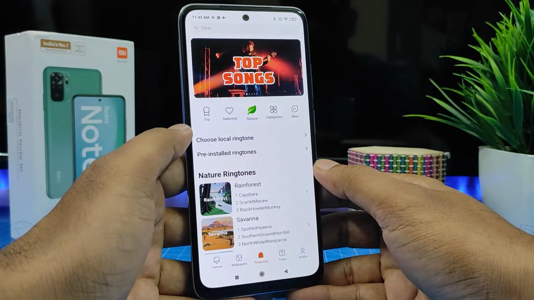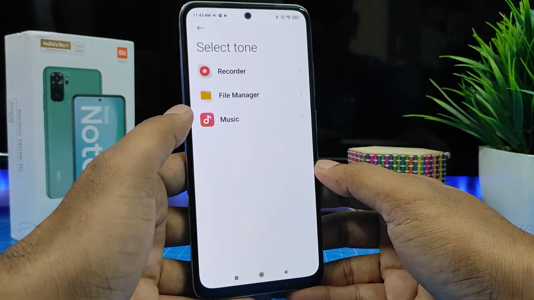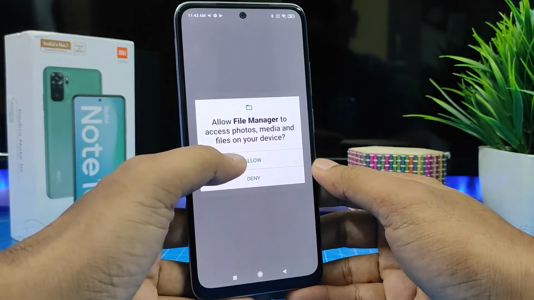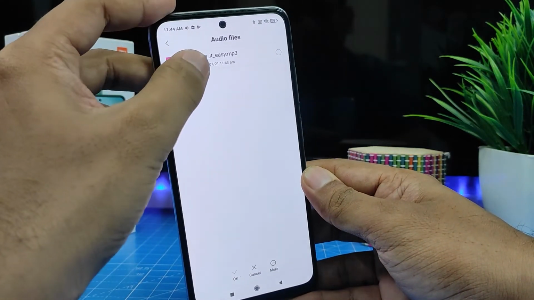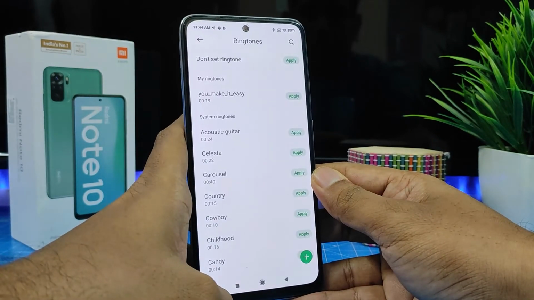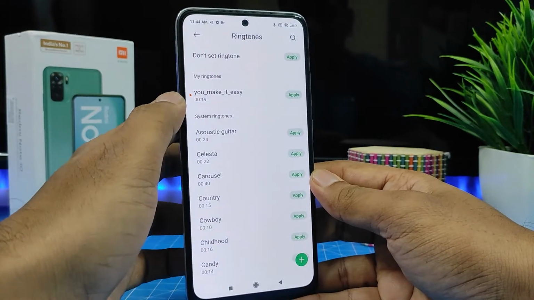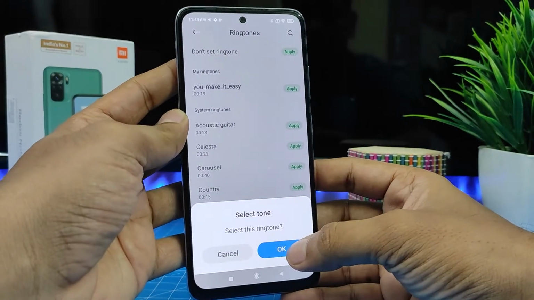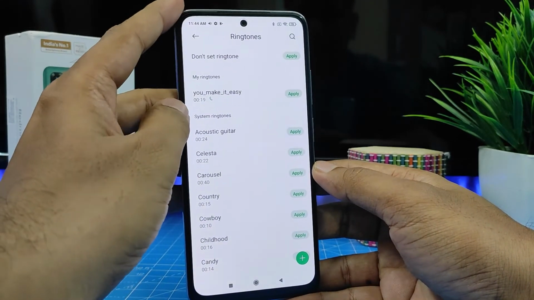So now we need to choose local ringtone. So select that. You need to select file manager, click allow. So downloaded file is available. Click that and click OK. Now you can play that. So click apply. Then select OK. So the ringtone is set successfully.